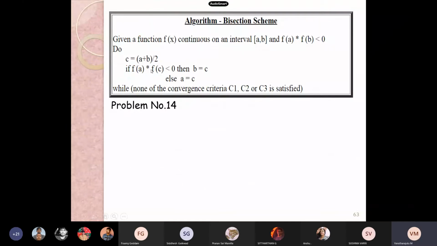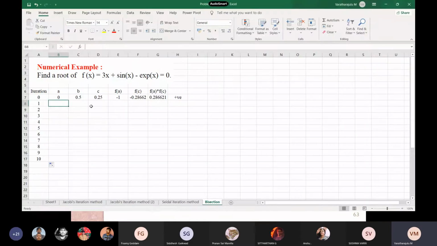If the cross product of f of A and f of C is less than 0, then B, take your C as B. Now tell me the coding. Now we are concerned about B alone. Don't worry about A. Leave A. Now we will concern about B. Tell me the coding. A equal to C.